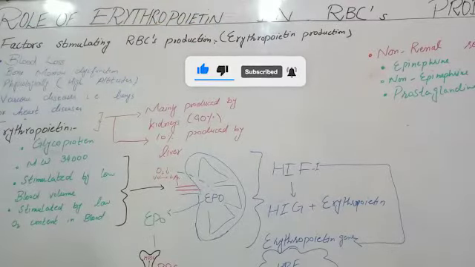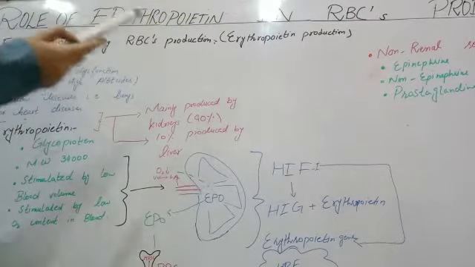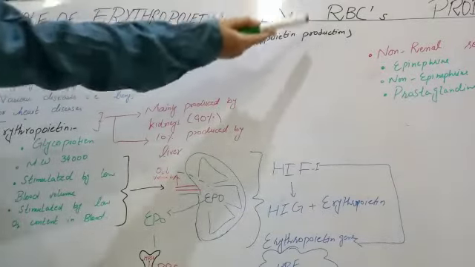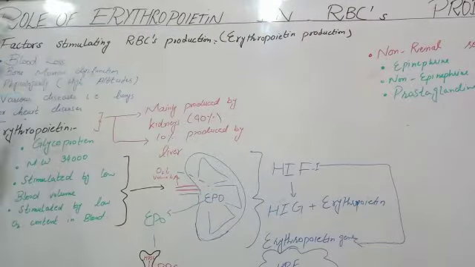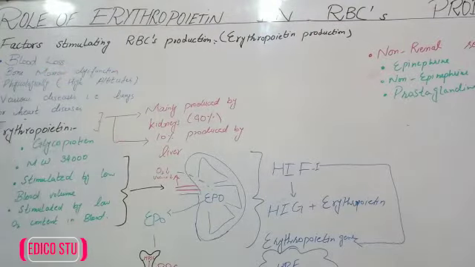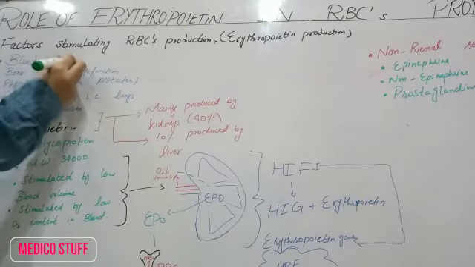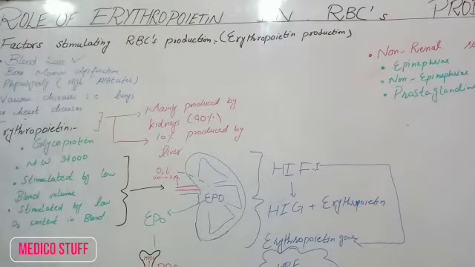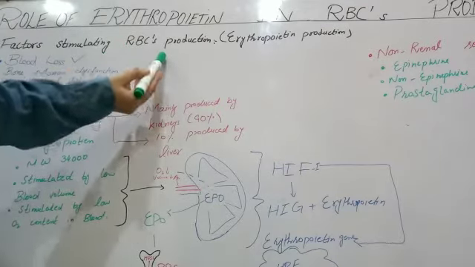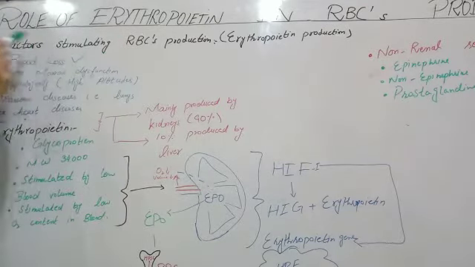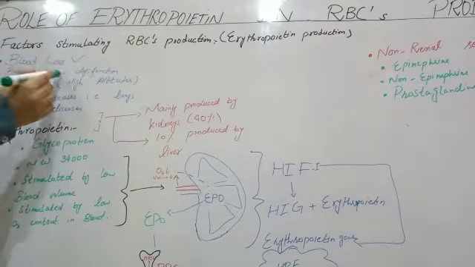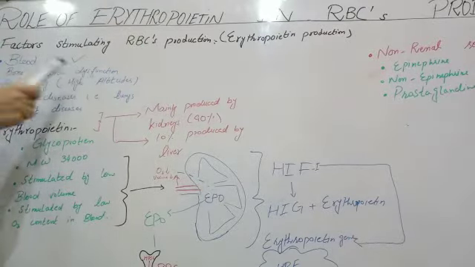So first of all, we'll study how many factors can stimulate our RBCs production inside our body. So the factors stimulating the RBCs production are the following. We can say that blood loss is the main reason. When we are anemic or there is less blood volume in our body than normal, then our body stimulates RBC production. Now the second factor can be bone marrow dysfunction.